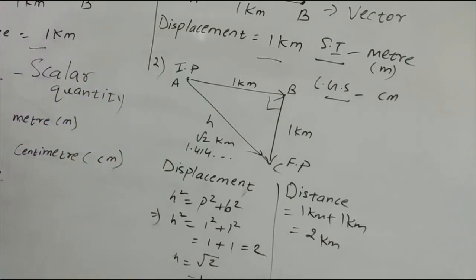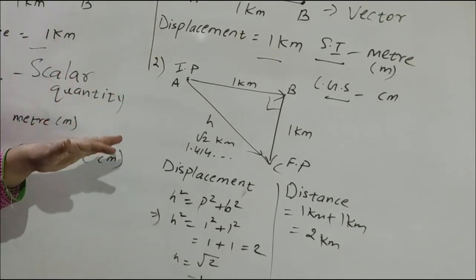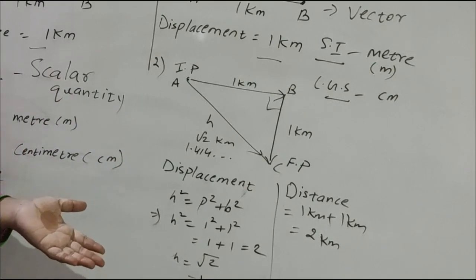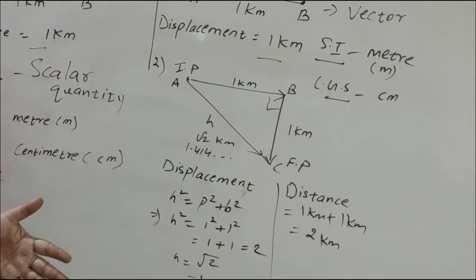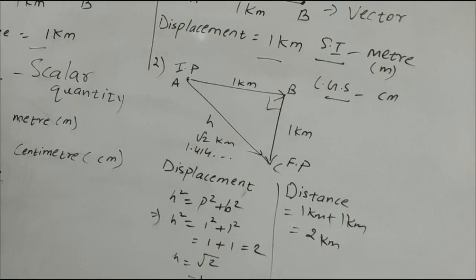Distance is always positive. Displacement can be positive, negative, or zero also. Zero is also possible in some cases. I will explain that later. Clear? So these are the differences. Distance is a scalar, displacement is a vector. These are the differences between distance and displacement.